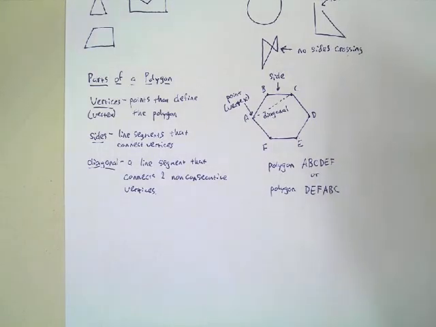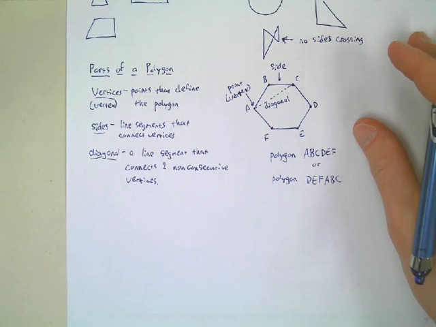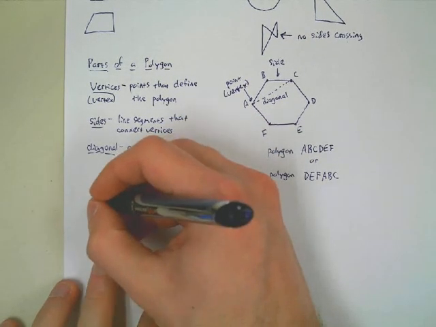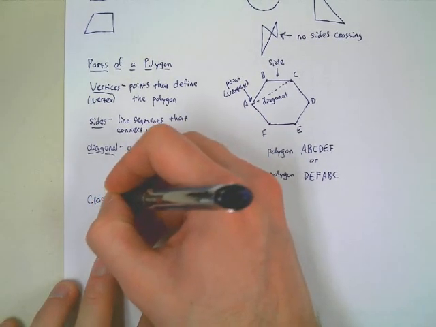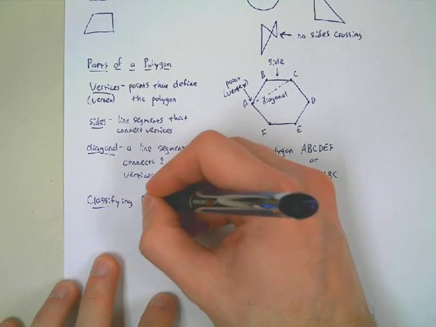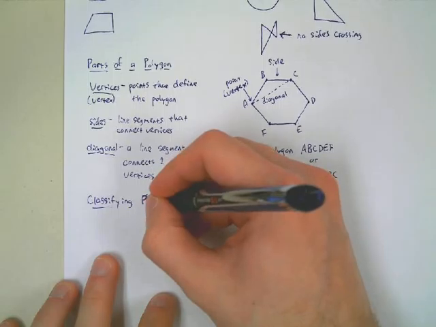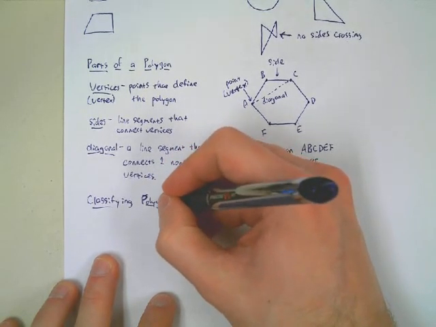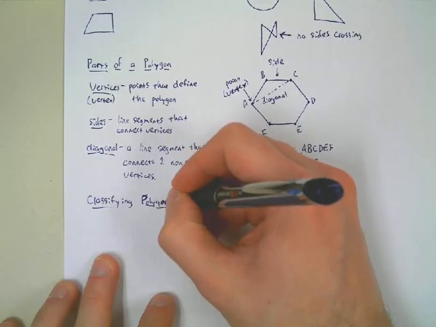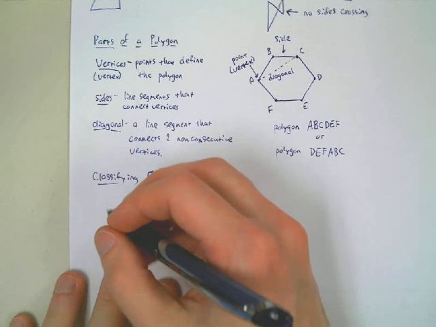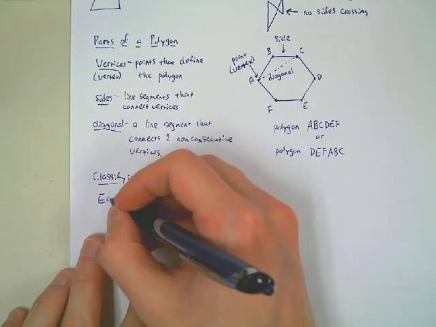All good there? All right. So, other things that we need to be able to do. We need to be able to classify polygons. These will be really familiar to you as well, because we've used these names before, and so it's just a matter of now, instead of applying them to triangles, we're going to apply them to polygons. So for example, we can classify polygons as equilateral.